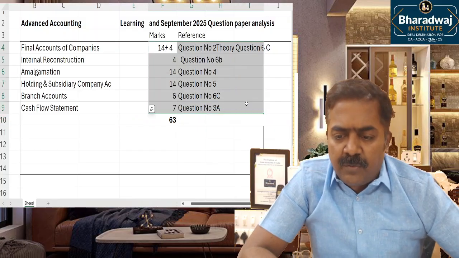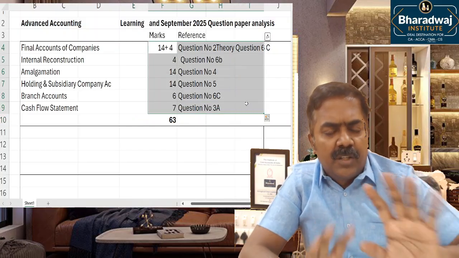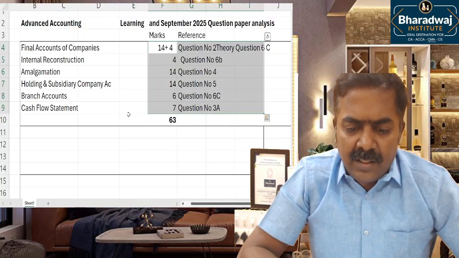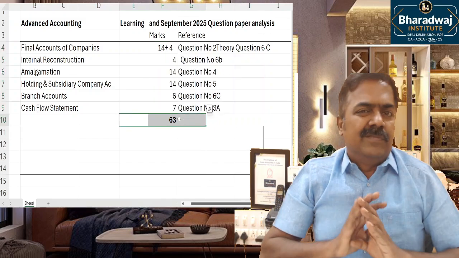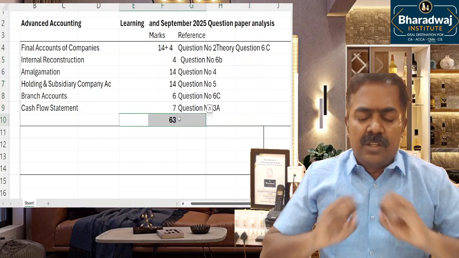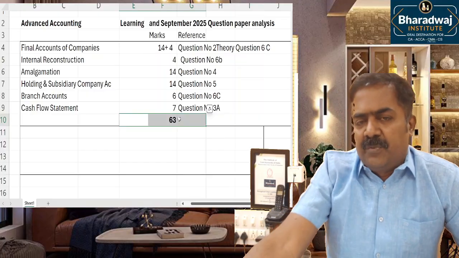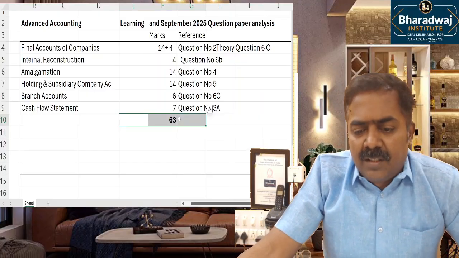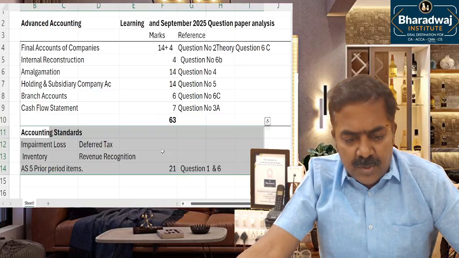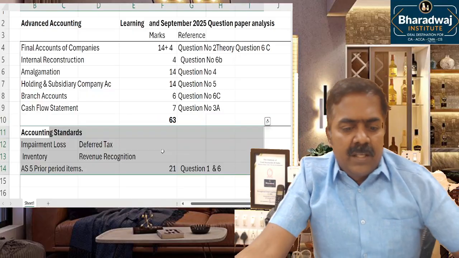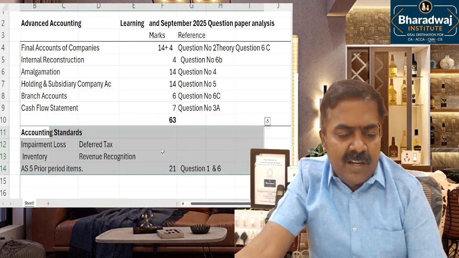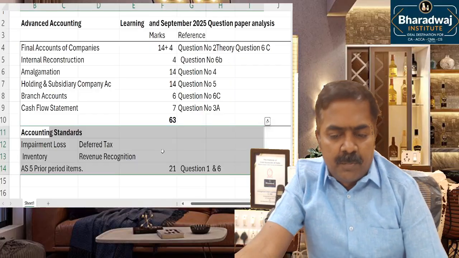So if you would have followed Bharadwaj classes or ICAI material, 63 marks would have come easily. Out of 63 marks, you can definitely score around 55. Of course, accounting standards were based on impairment loss, deferred tax, inventory, revenue recognition, and prior period item.